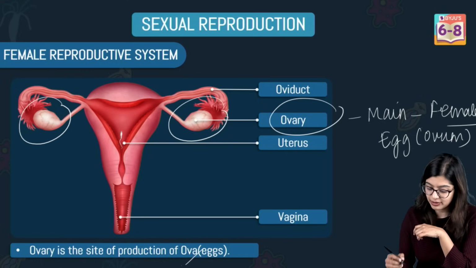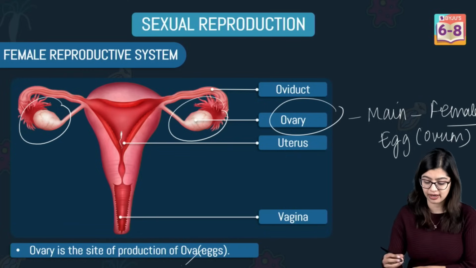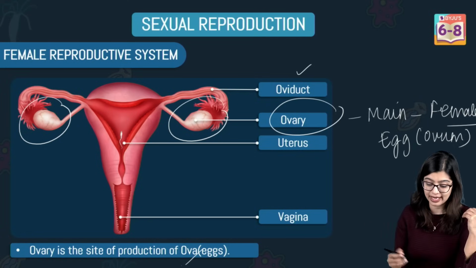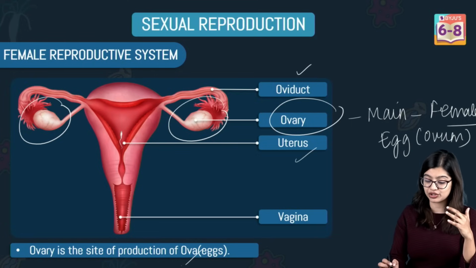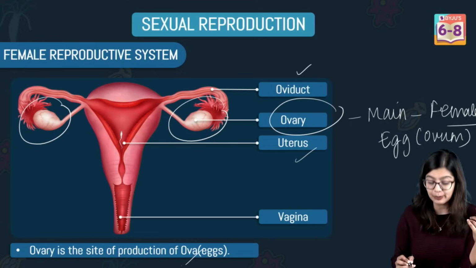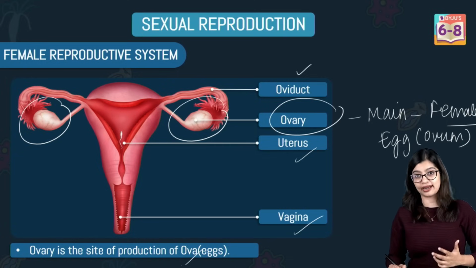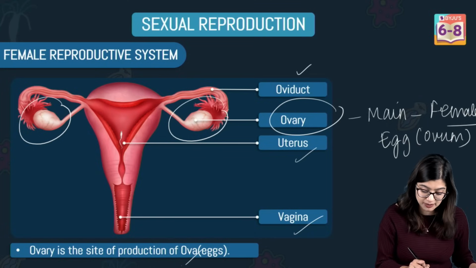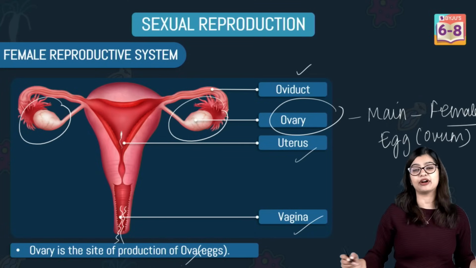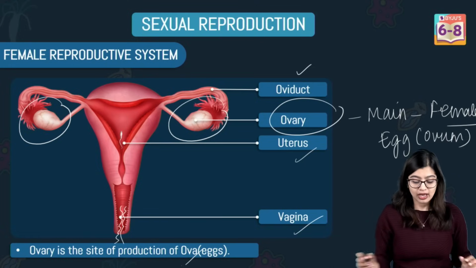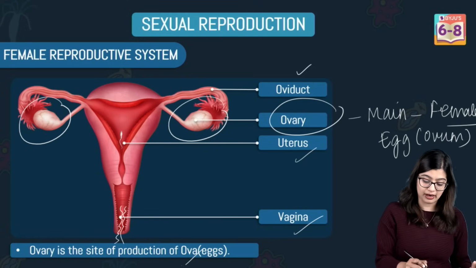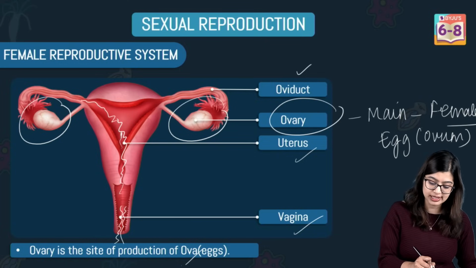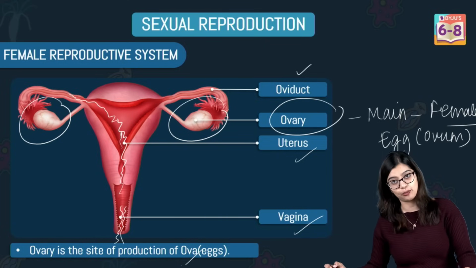Now, apart from the ovary, the other structures in the female reproductive system include the oviduct or fallopian tube, and there is a pair of them. We have a pear-shaped muscular organ which is the uterus, and of course there's the birth canal called the cervix and the vagina. The vagina here is the female external genitalia, and the sperms are released into the female reproductive system through the vagina. Once it enters the female reproductive system, the sperms will swim up through the uterus, and they will reach all the way to the fallopian tube.